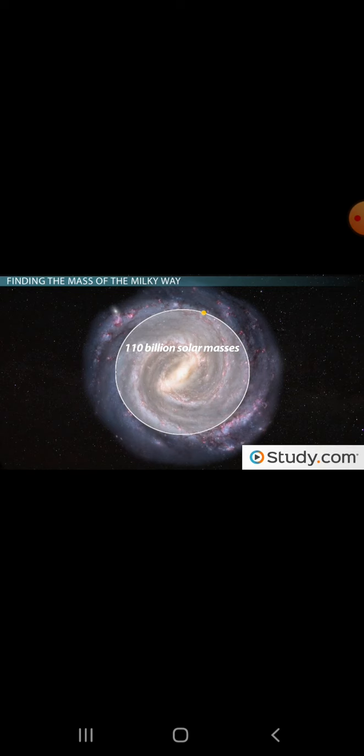By multiplying the latter number by 8,200 parsecs, we find out that the radius of our sun's orbit is equal to about 1.69 times 10 to the ninth astronomical units. By plugging and chugging, that means the mass of our galaxy comes out to be 110 billion solar masses. But that number is a gross underestimation because it includes only the mass lying within the orbit of our sun. Scientists estimate the mass of the galaxy to be at least 400 billion solar masses and is likely to be much higher, over 1 trillion solar masses.